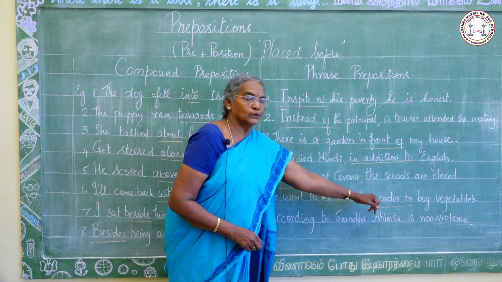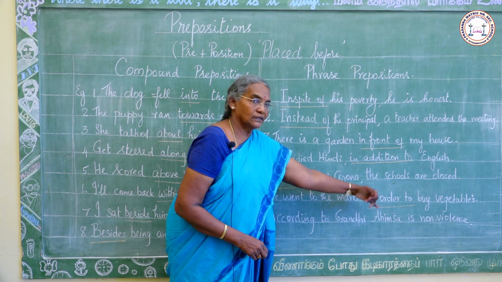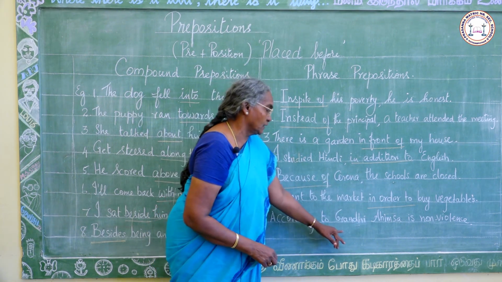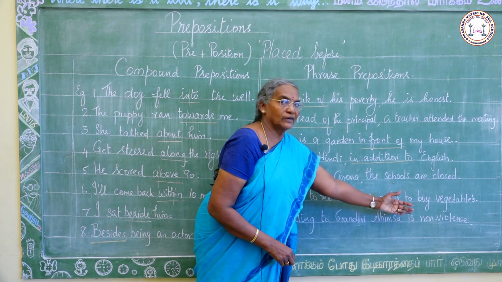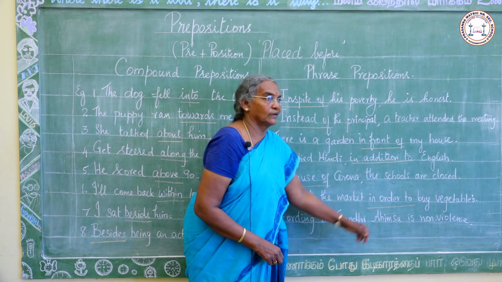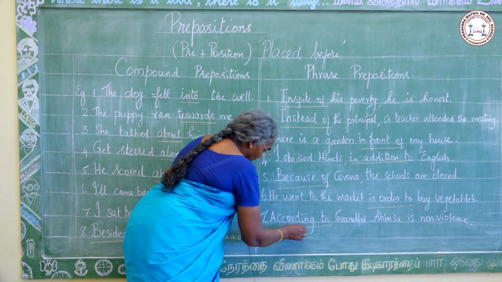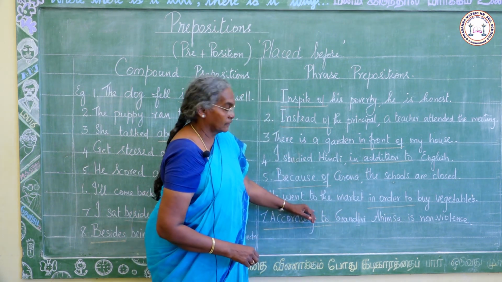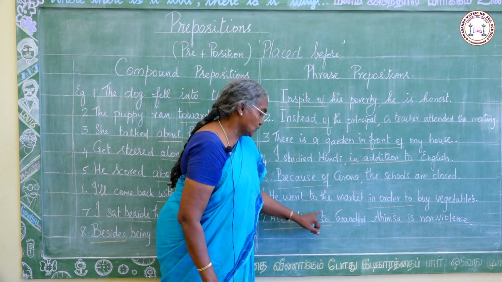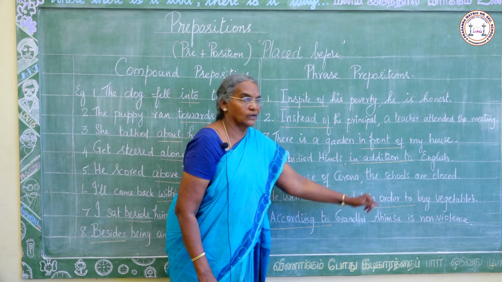Here, in order to is the phrase preposition. Next, according to Gandhi, ahimsa is non-violence. According to is the phrase preposition.